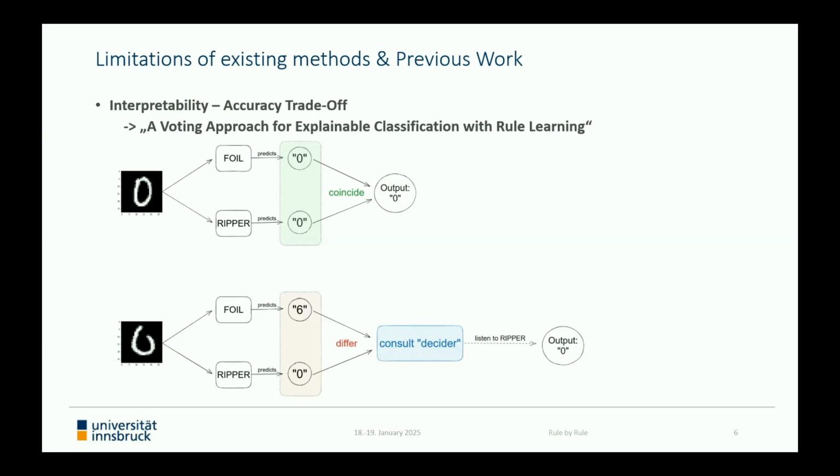So we can use, for instance, a neural network as decider here, and if the network predicts a 0 for this input example, this means for us that we should use the satisfied Ripper rule and predict a 0 based on this explanation. The more complicated cases, where the decider does not coincide with any of the applied rule learners, are handled by some additional checks concerning the number of satisfied conditions of each rule. But I will not go into further detail about this right now.